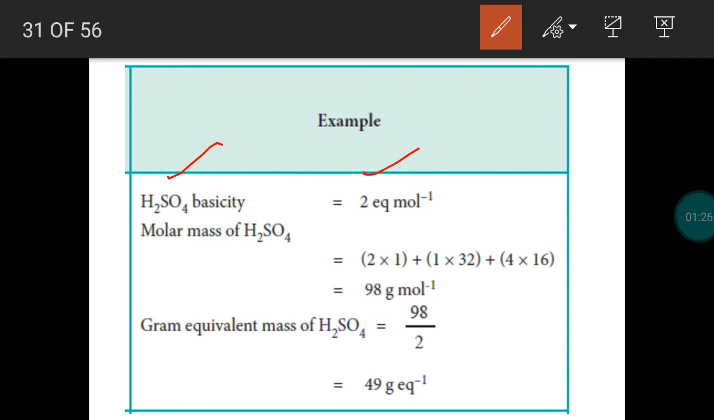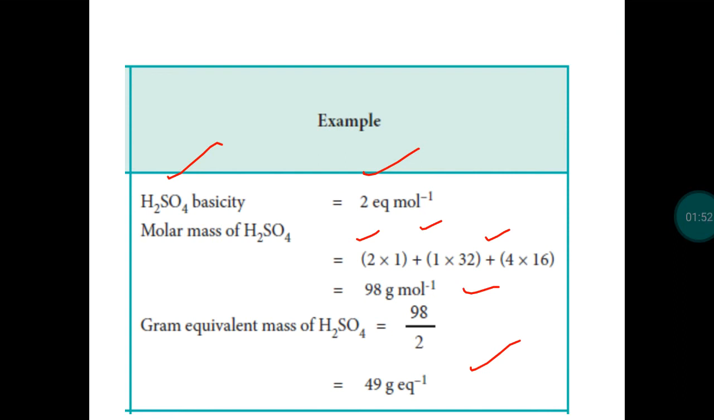So we have 2 hydrogen atoms, 1 sulfur and 4 oxygen atoms. For each atom, we know the relative atomic mass. Finally, we get molar mass 98 gram per mole. Formula to calculate equivalent mass is molar mass divided by basicity. 98 divided by 2, we get 49 gram per equivalent as the equivalent mass of sulfuric acid. This is gram equivalent mass of sulfuric acid.